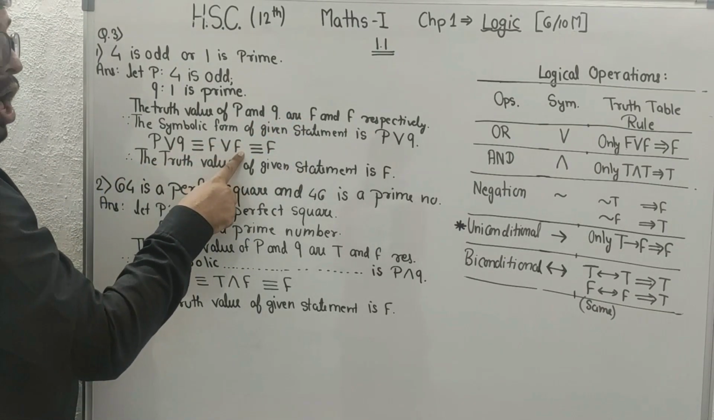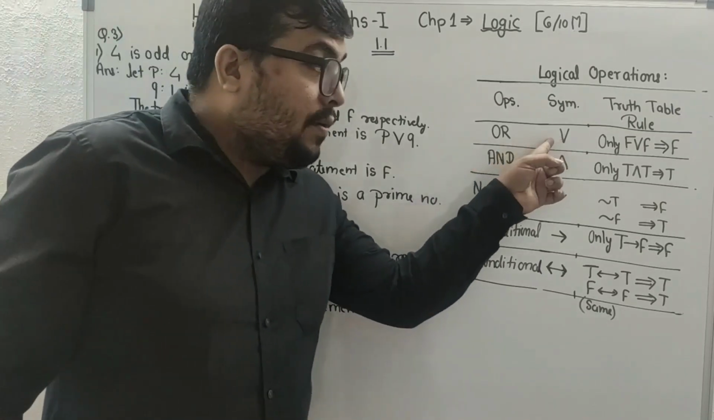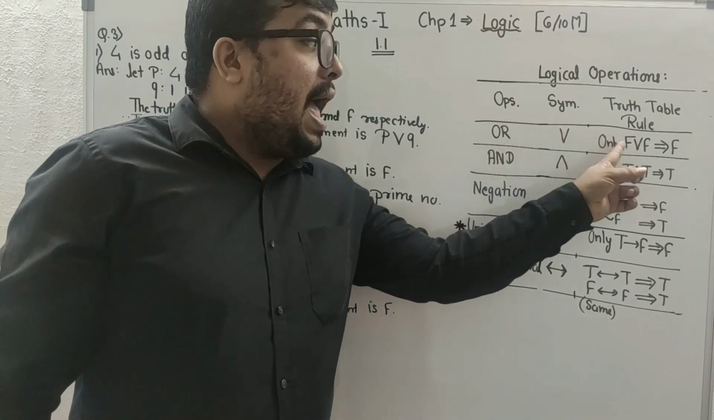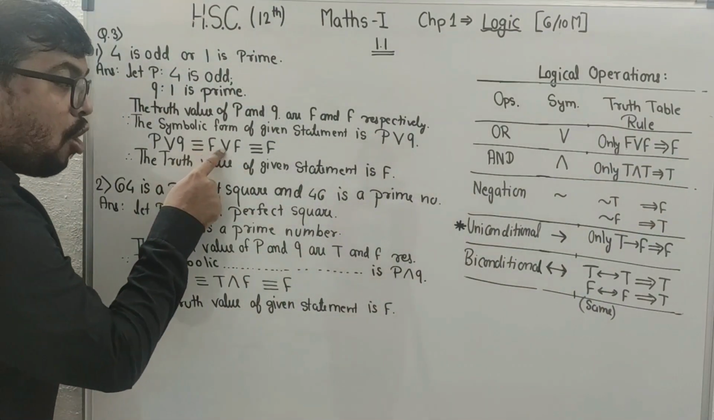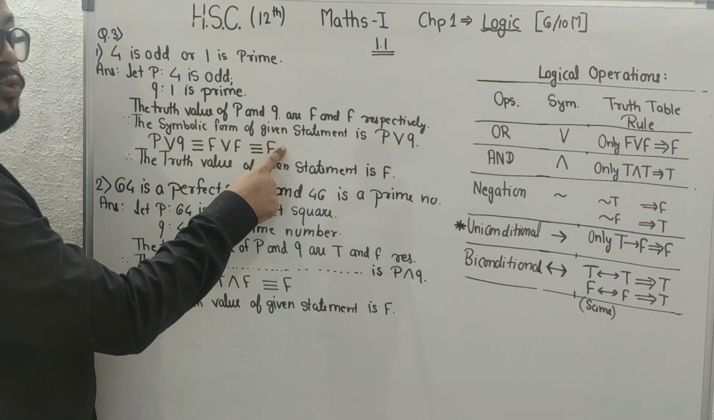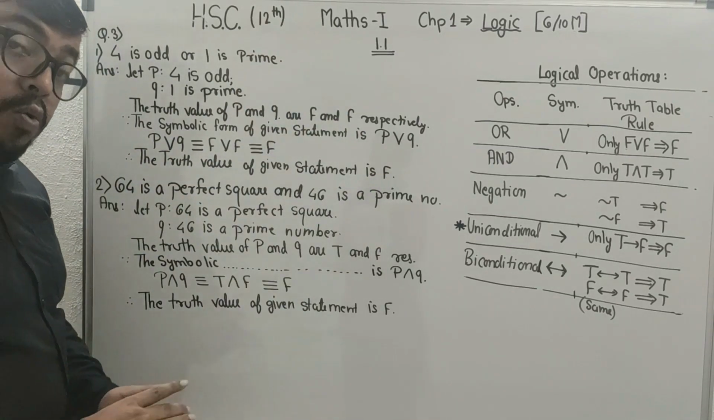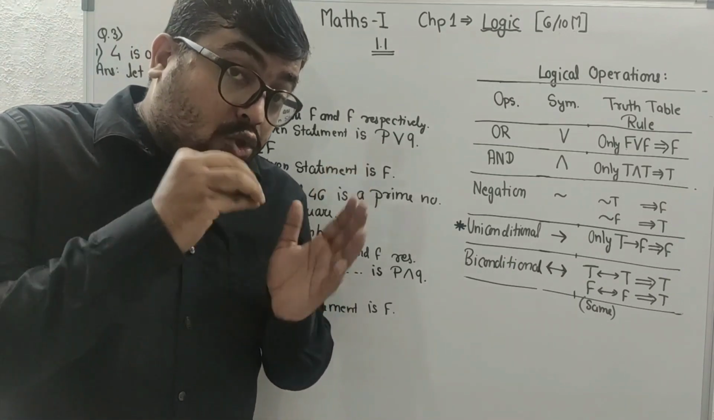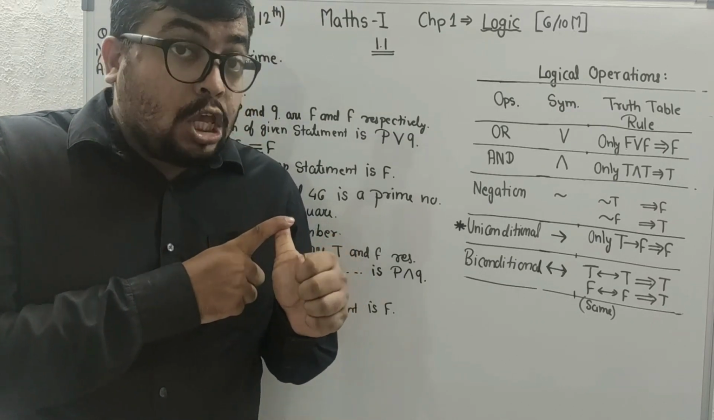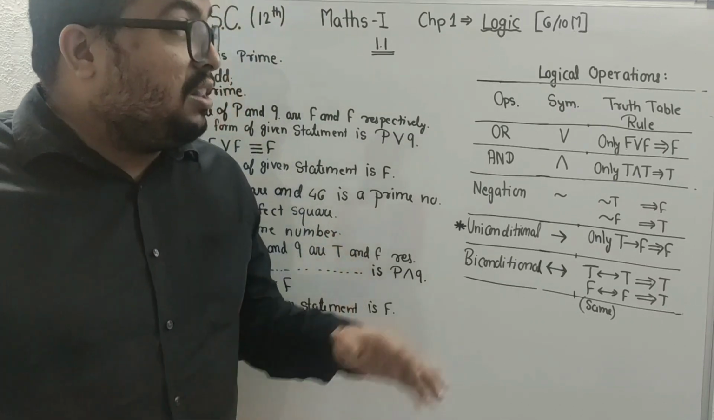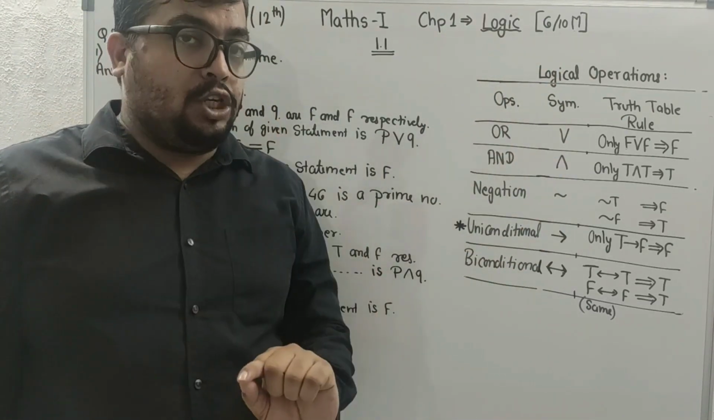Now pay attention over here. There is an OR. What is the rule of OR? When there is F or F, it will become false. So beta, it is F or F, so it became false. So the truth value of the given statement is false. What that means, beta? In this question, you have to write the symbolic representation as well as the truth value using these logical operations. That means you have to pay more attention to this.